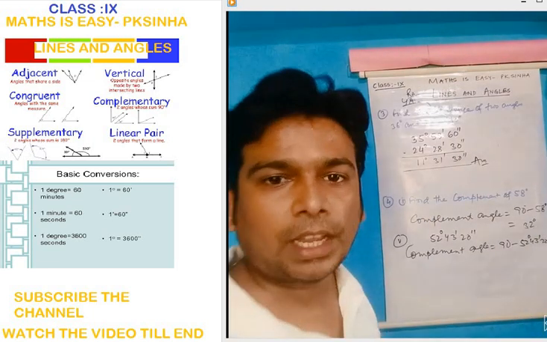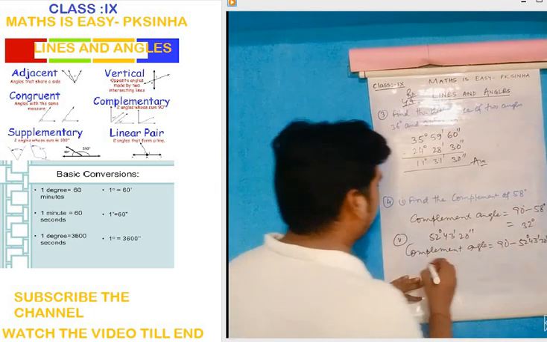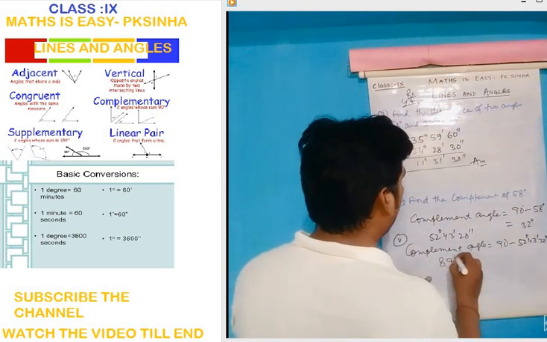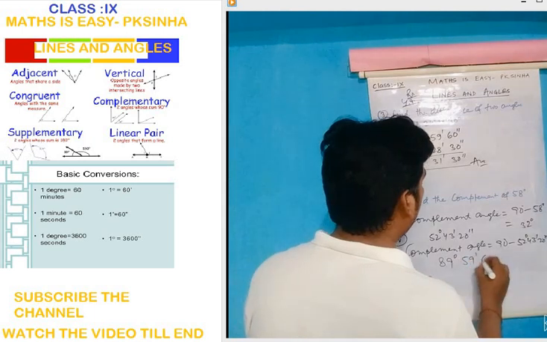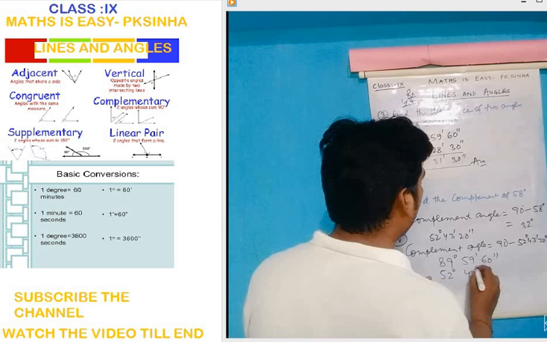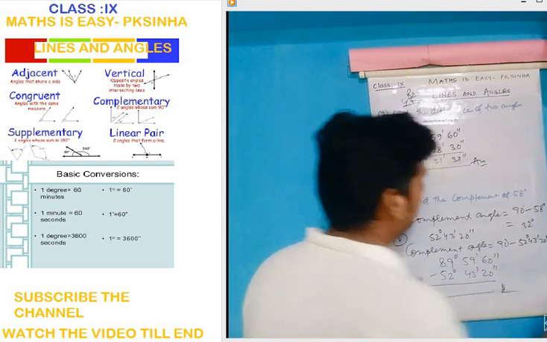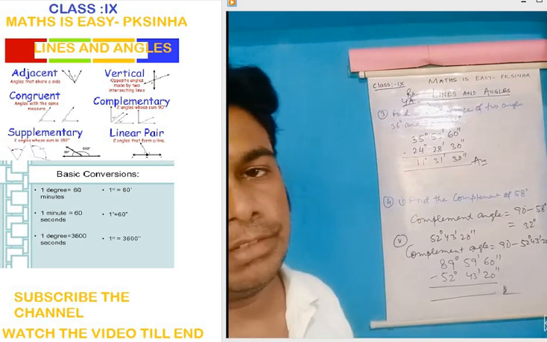But this cannot be subtracted directly. We need to convert this 90 degree. How can 90 degree be written? 89 degree, 59 minute and 60 second. And below this you will put the value which is given, and after that you subtract, and you will get the answer.